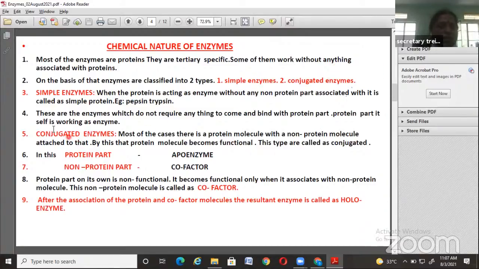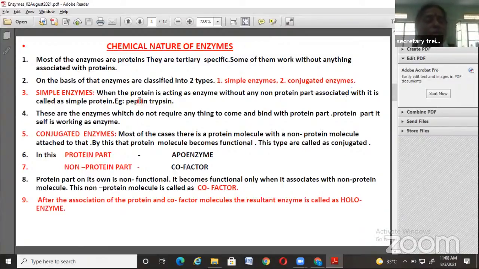First, let us discuss simple enzymes. What is a simple enzyme? When the protein acts as an enzyme without any non-protein part associated with it, it is called a simple enzyme. We just discussed that all the enzymes are proteins, but not all the proteins are enzymes, so we should remember this point.